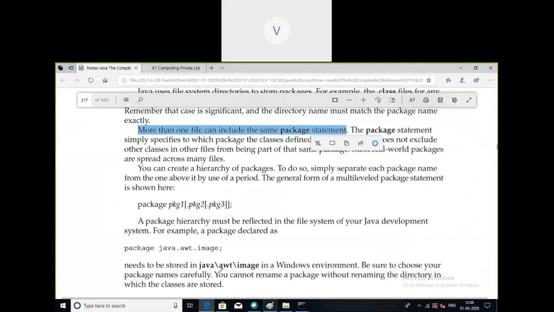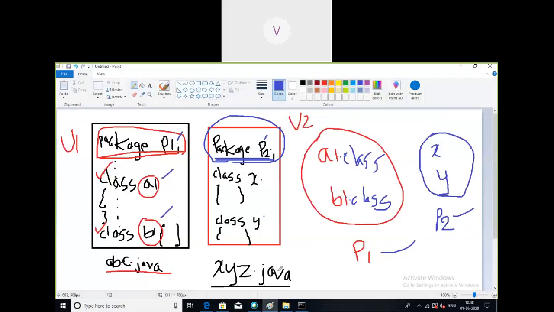So this is file 1, abc.java. Another file is xyz.java. It is possible that it can also be P1 only. That means more than one source file can contain the same package. Then those classes will belong to the same package. This I had explained just now.